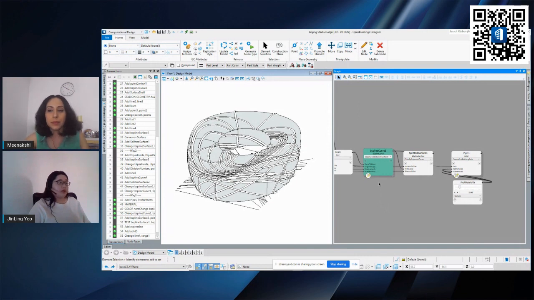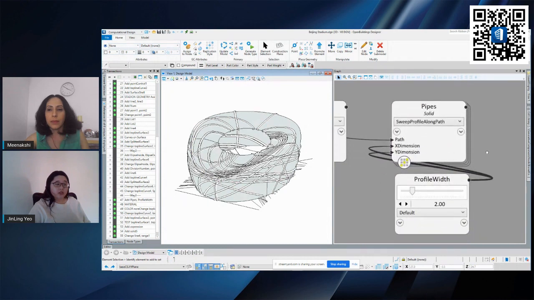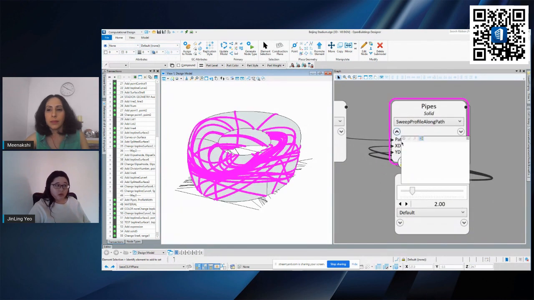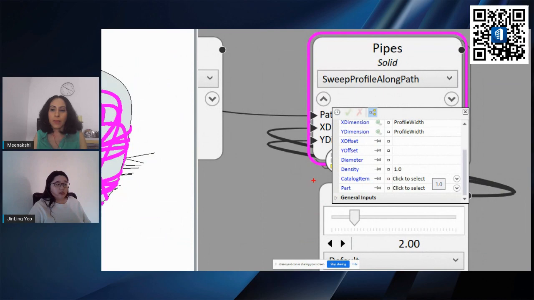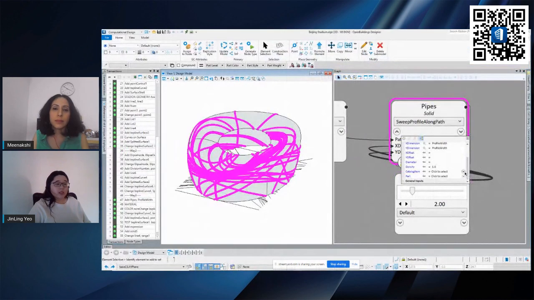Okay, so if you're talking about report creation, whatever elements that you have created in generative components, you can attach a catalog to it, which is actually an Open Buildings Designer catalog. Let me quickly bring it up to show you. There is an option under input, which is catalog item. So you can attach the catalog to it. This catalog is basically just the Open Buildings catalog, if you're wondering what this is.